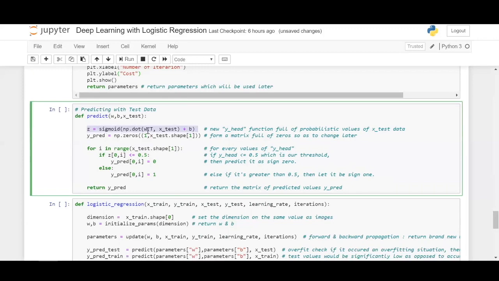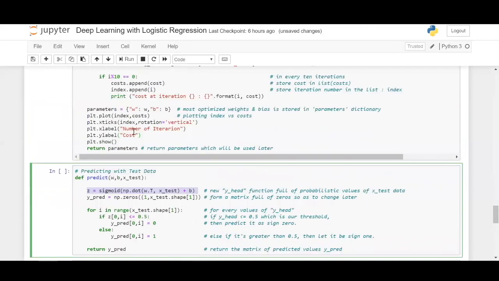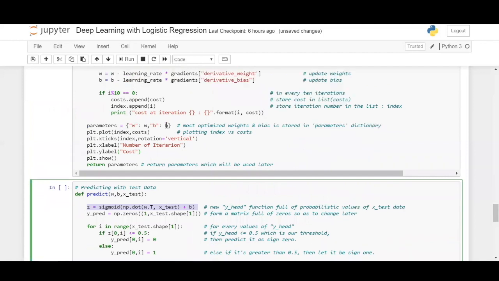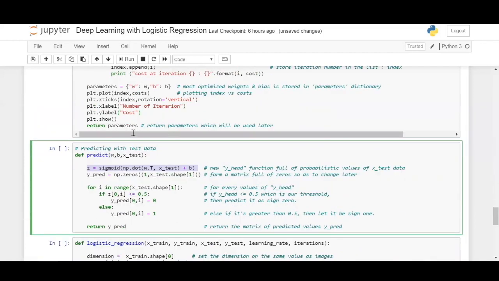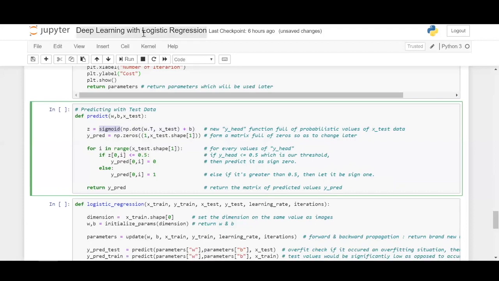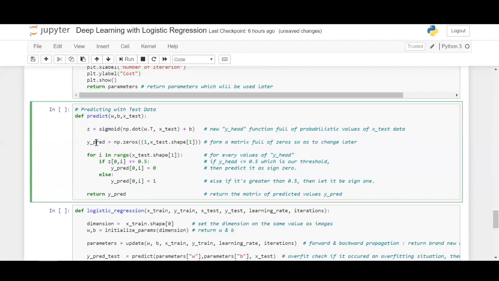It is nothing but a prediction because we are getting the weights and biases from this W and B, with a sigmoid activation function, which in the sense of neural network implements logistic regression. Following which, let us define an empty numpy array filled with zeros as ypred. Following which, let us iterate through each and every image here.